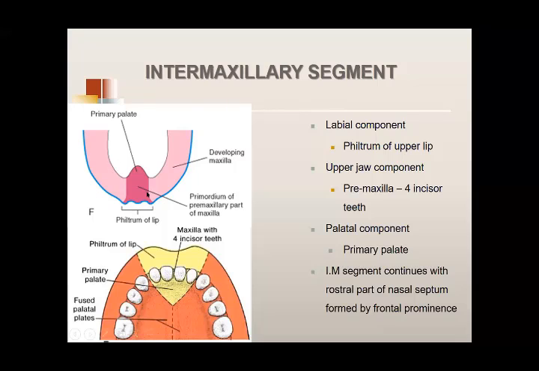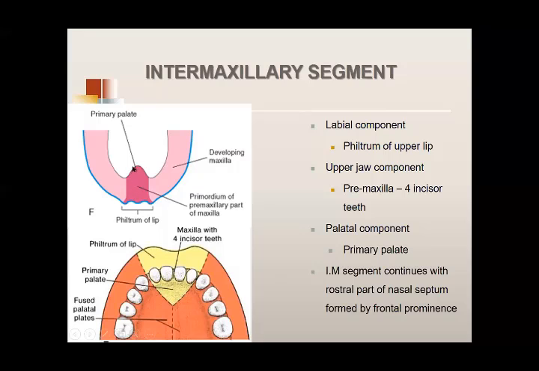You have a part that forms the lip, so इसको labial component कहते हैं. You have a part that forms the premaxilla. Premaxilla is that part that lodges the four incisor teeth. ये वाला part जिसमें चार incisor teeth present हैं, ये premaxilla होता है, and then the most posterior part.